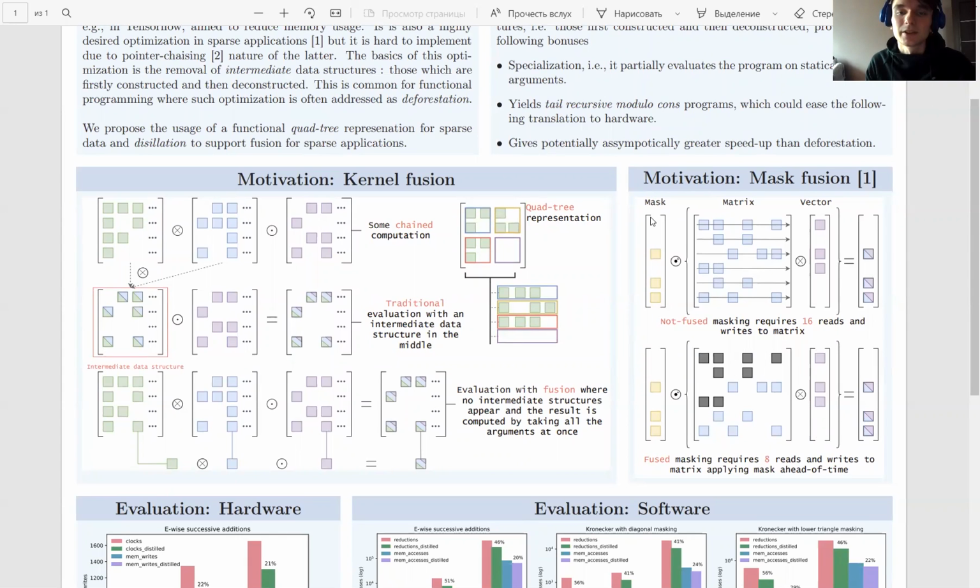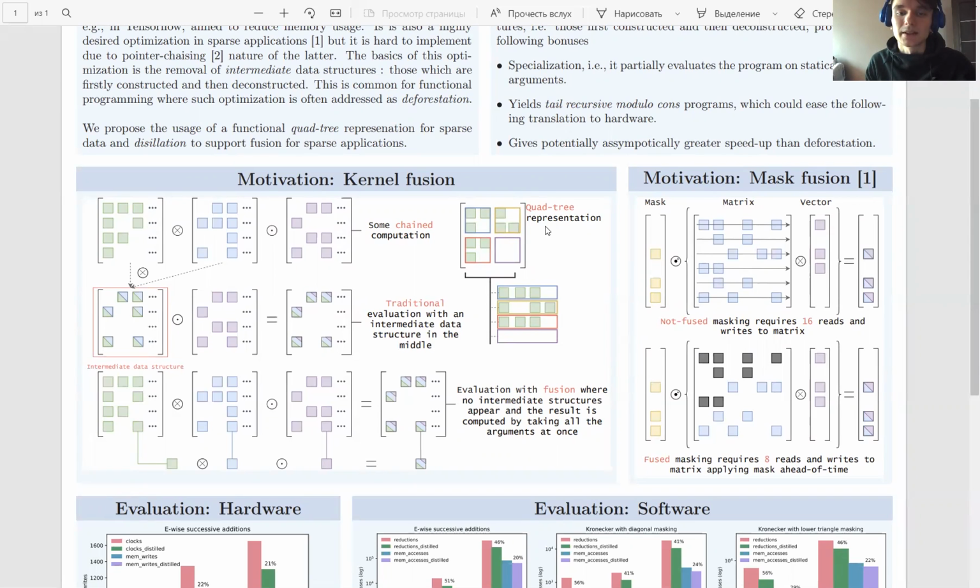The problem of intermediate data structures is well studied in functional programming, where fusion is often referred to as deforestation. So we opt to use a purely functional representation for sparse data structures, namely quad-tree representations that allow us to code sparse linear algebra algorithms in a composable recursive manner. Such a representation just splits a matrix recursively, for example, into four submatrices, having a specific notion for empty submatrices to save memory. This allows us to use distillation to implement fusion.